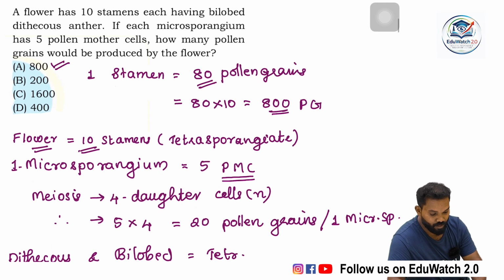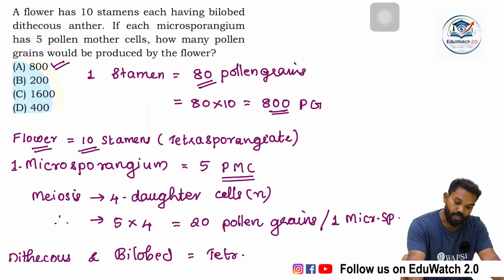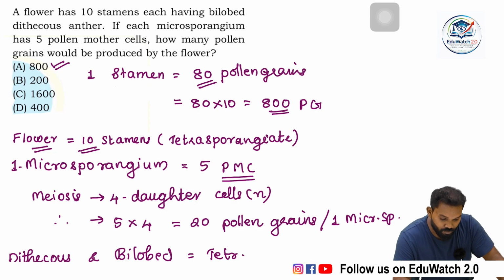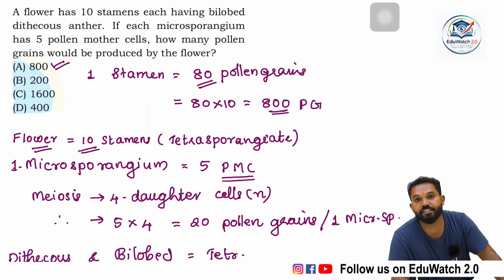The answer is 800 pollen grains. If that flower contained 20 stamens, the answer would be 1600.